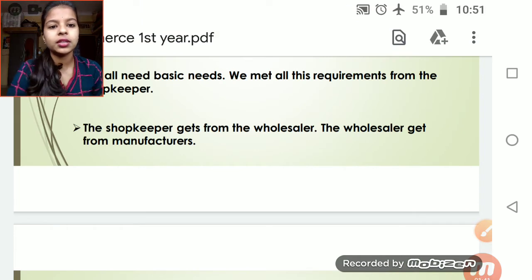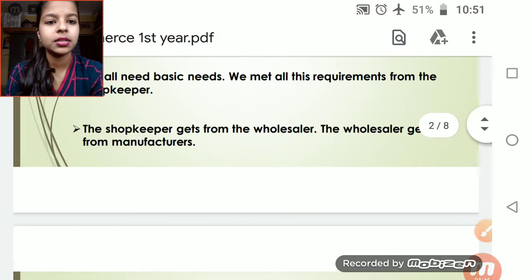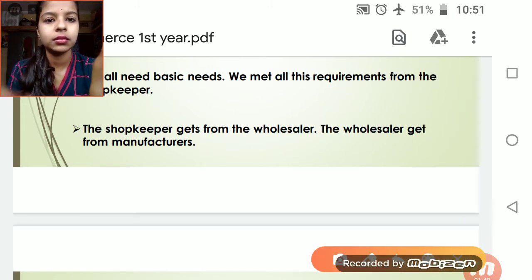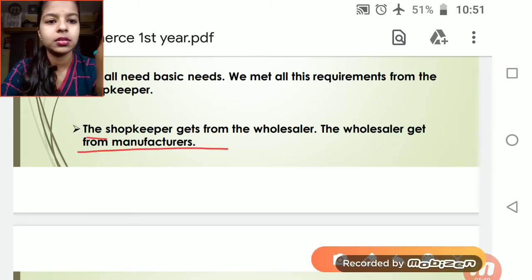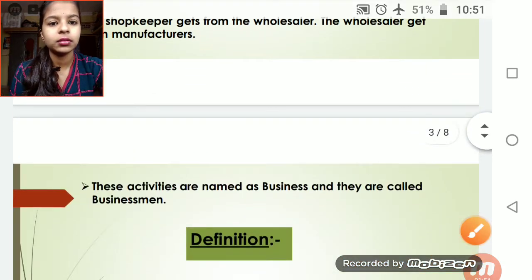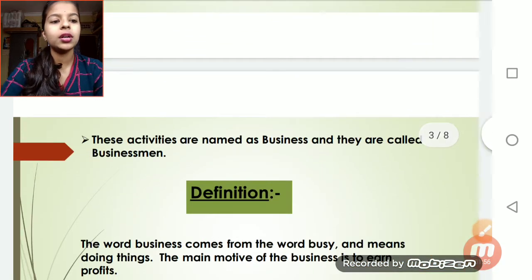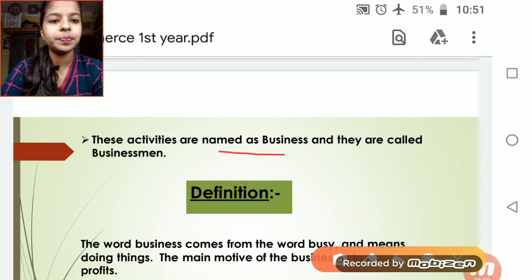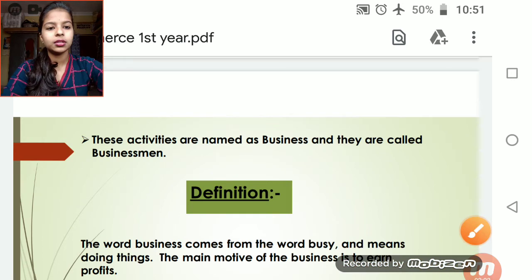So to satisfy the unlimited wants and desires, I gave you the example. This is the one. See, this is the one. These activities are called business. So you can write all this in the introduction part.